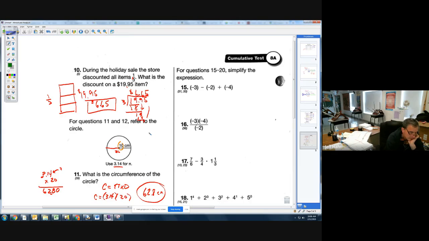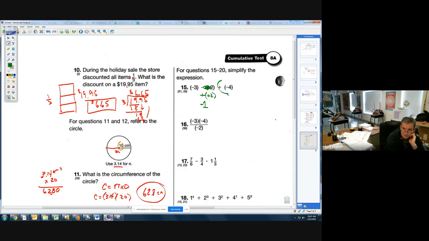Here we go. Always got to throw in some adding and subtracting integers. And if you struggle with this, you really, really need to pull out your notes and look at them. Starting with this first, we're subtracting integers, and your notes say when you subtract an integer, you add its opposite. So now I've made this into an addition problem. What is a -3 plus a +2? And when you add integers, if they have opposite signs, you subtract them and keep the sign of the bigger one. So a -3 plus a +2 is -1.